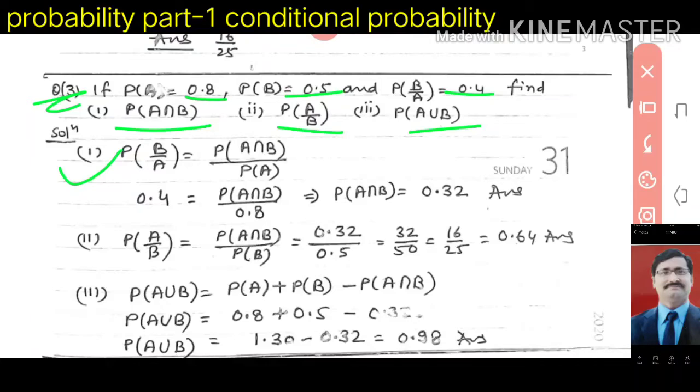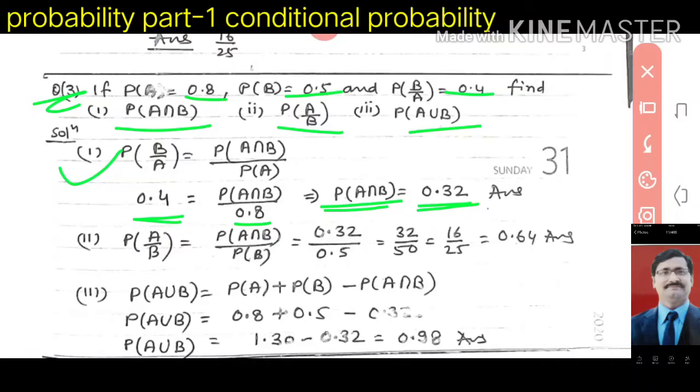The first is P(B|A), whose formula is P(A∩B) upon P(A). The value of P(B|A) is given as 0.4, and P(A) is given as 0.8, so you can write it here. Now cross multiply, and you get P(A∩B) is equal to 0.32.